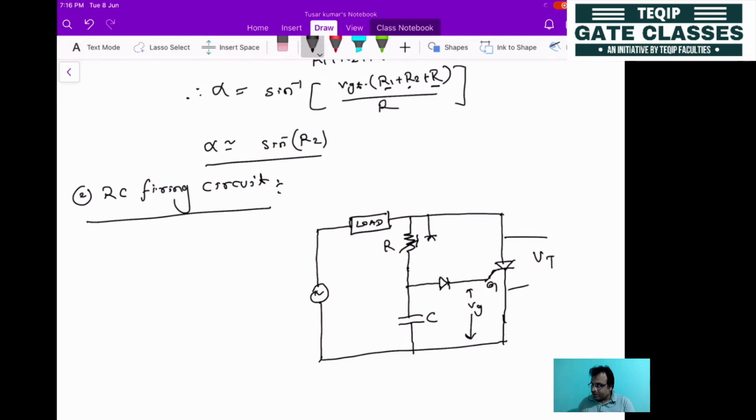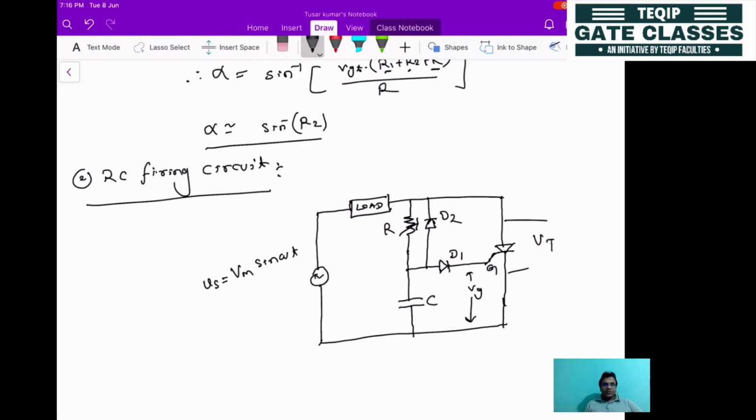Additionally, one diode will be connected like this. This is D1, this is D2, and the supply voltage Vs equal to Vm sin omega t, that is a sinusoidal voltage. So this is the circuit which is called the RC firing circuit. Okay.